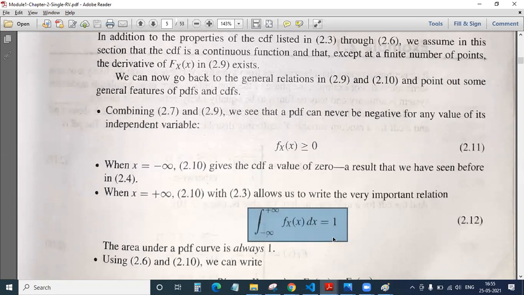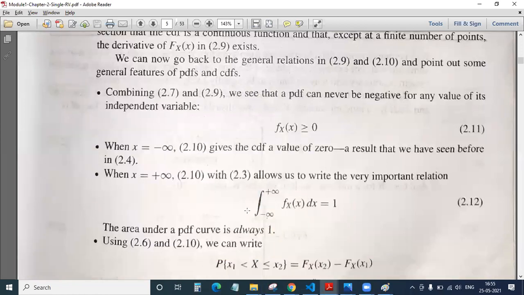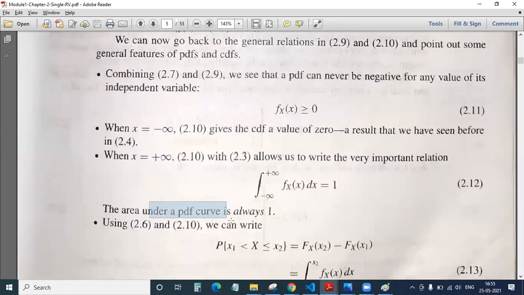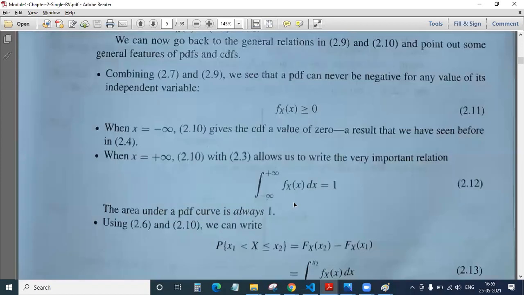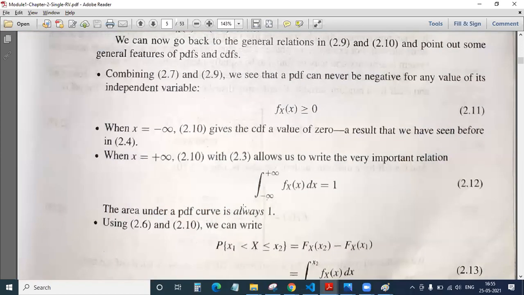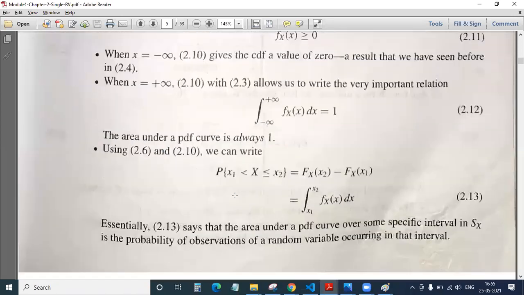The area under the curve of your PDF will always be equal to 1. See here, the area under the PDF curve will always be equal to 1. So these two functions you remember. One is, CDF is a non-decreasing function, and the area under the PDF curve will always be equal to 1. This thing you remember. Okay. Now we'll move to the next